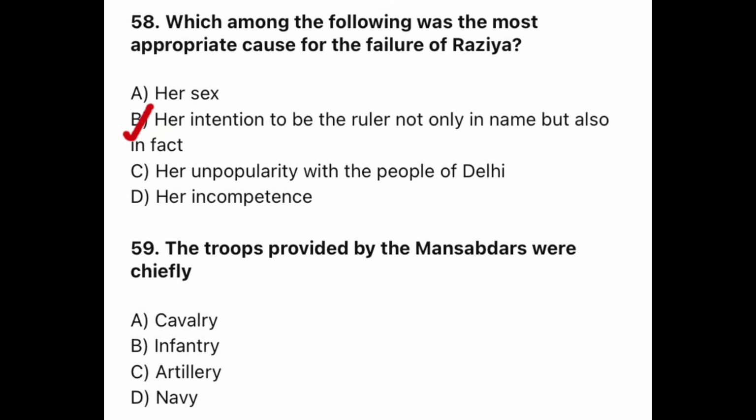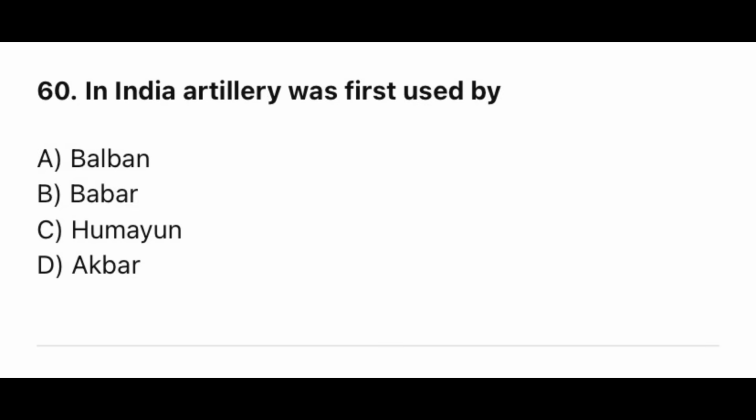Question 59. The troops provided by the Mansabdars were chiefly? The correct option is A. Cavalry. Okay, last question on ancient and medieval history.